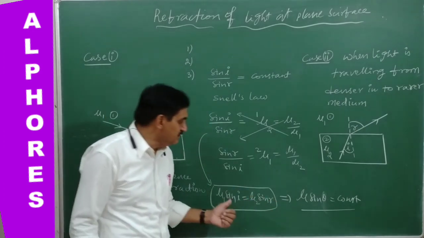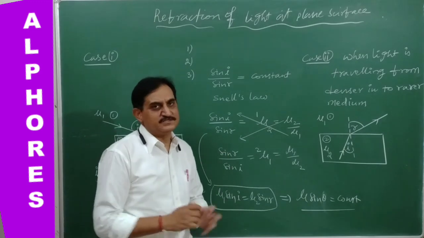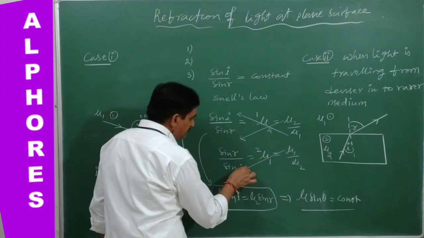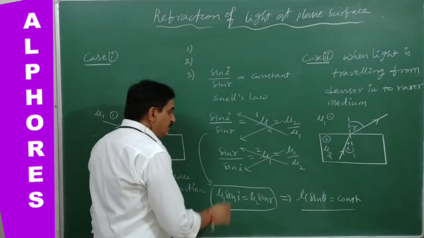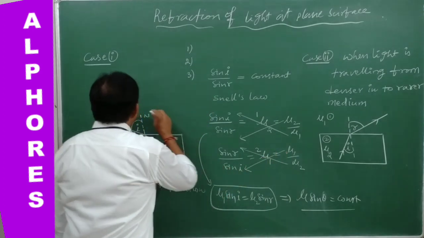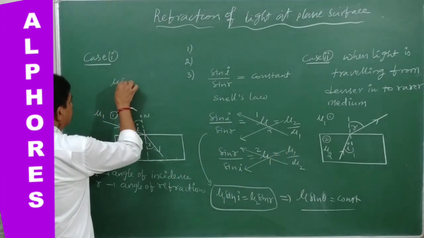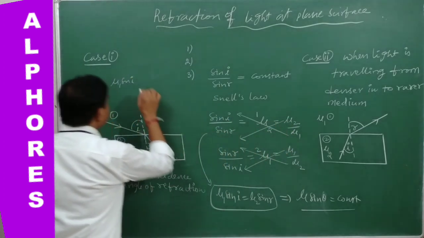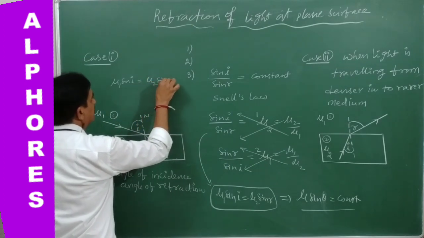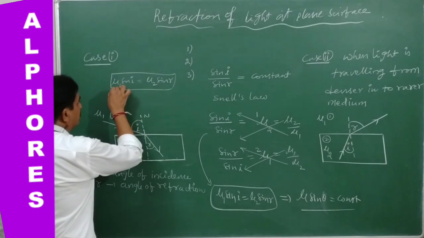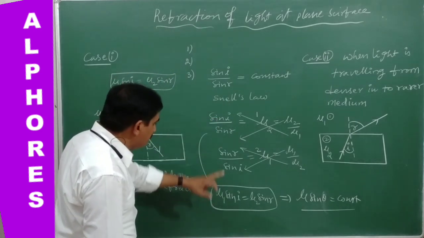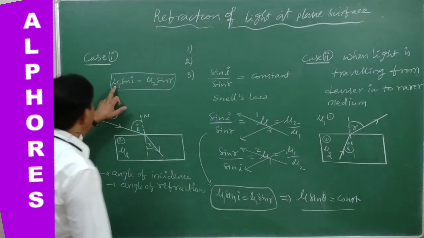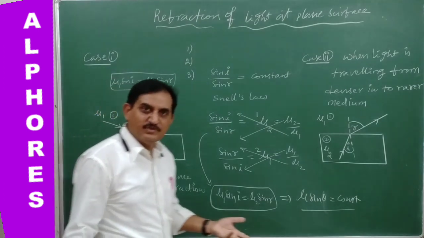Every time you follow this, you are indirectly following Snell's law. Once you cross multiply, again you get mu 1 sine I is equal to mu 2 sine R. By the first equation you get mu 1 sine I equal to mu 2 sine R, and by the second equation again the same.